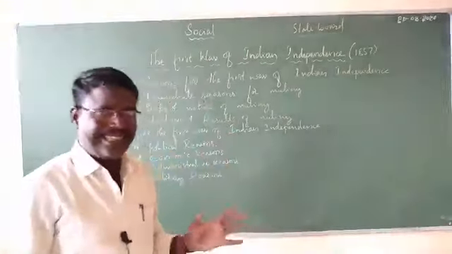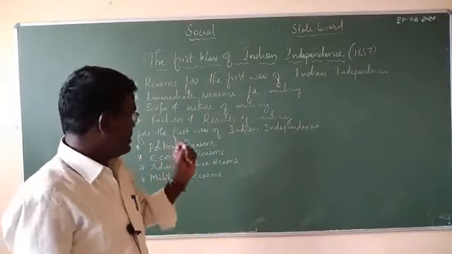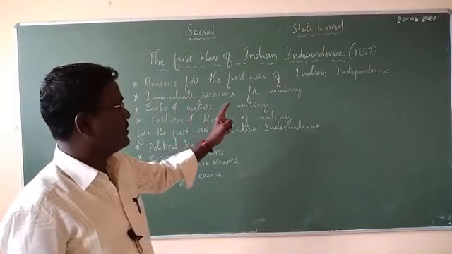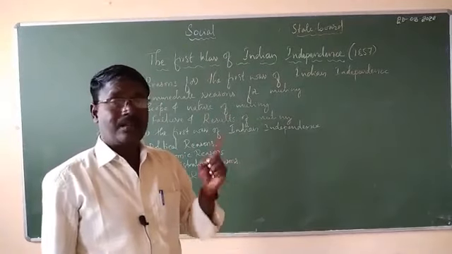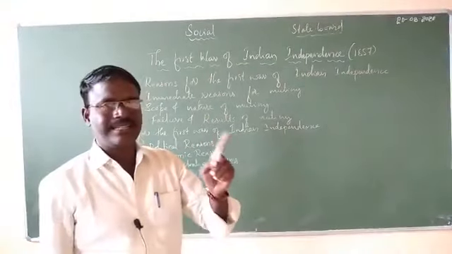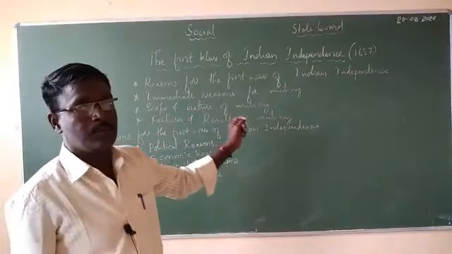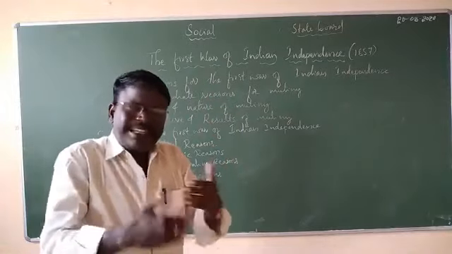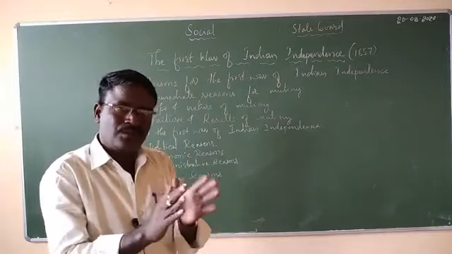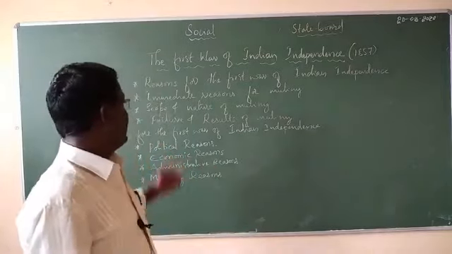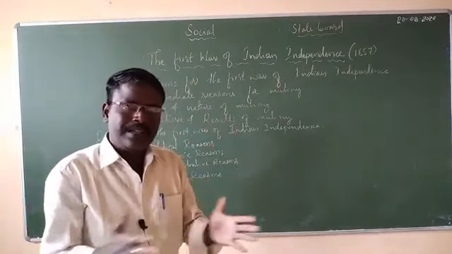Okay. In this lesson, what are the main concepts we need to discuss? First is the reasons for the first war of Indian independence. First we are going to discuss the main reasons or main causes for the first war of Indian independence. Next we are going to discuss the immediate reasons for the mutiny. So what was the immediate cause for the first war of Indian independence, we are also going to discuss. And next, scope and nature of the mutiny, in the sense how this mutiny went on.